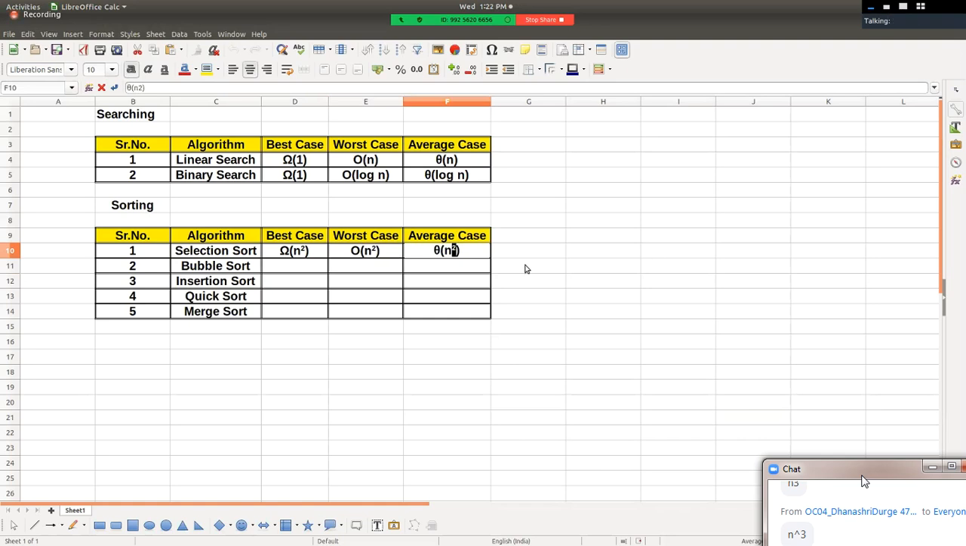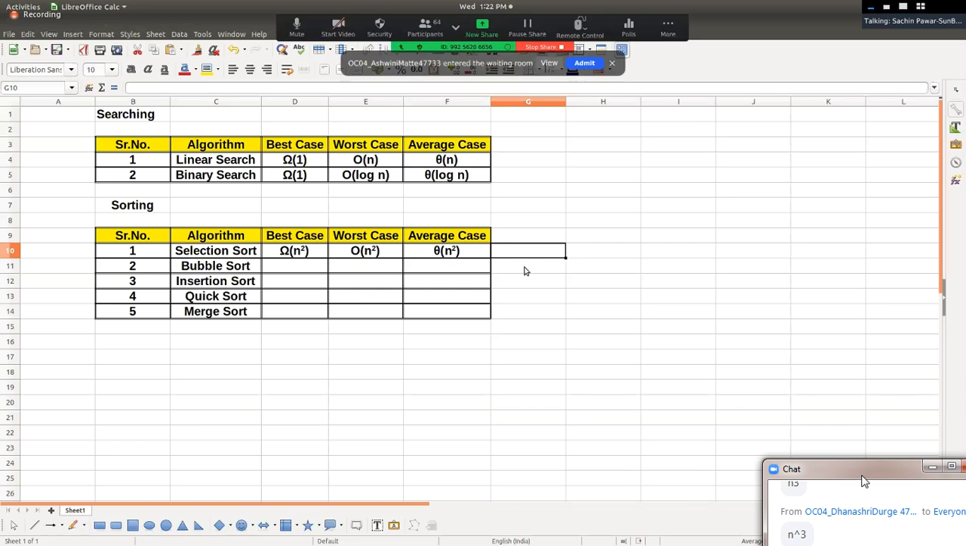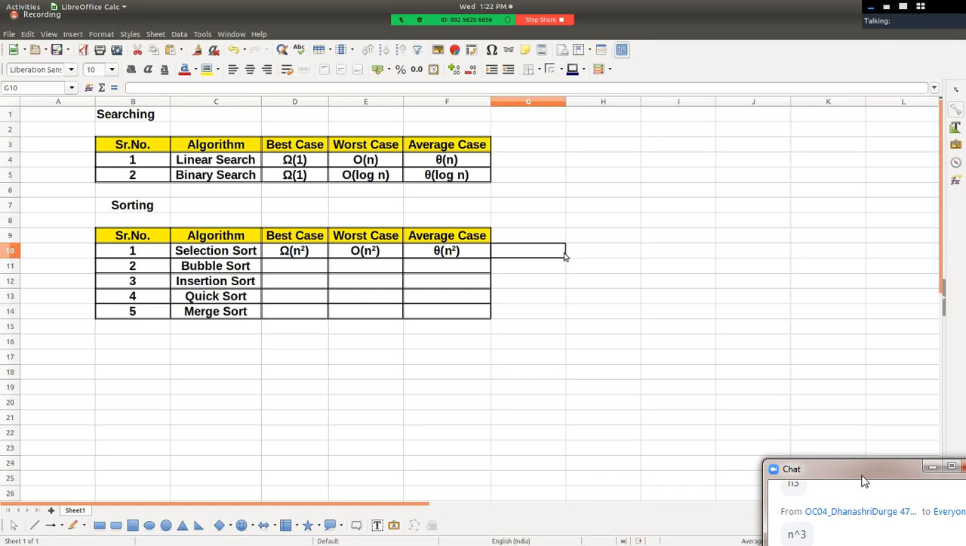Because, pay attention, even if the array elements are already sorted, it will take the same number of comparisons and the same number of iterations. Even if the array is already sorted, it will take the same number of iterations and comparisons, and hence in all possible cases, the magnitudes of time complexities are the same in selection sort. Hello friends, is this fine?